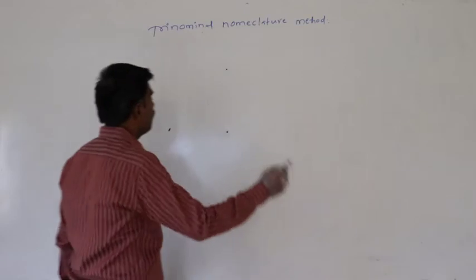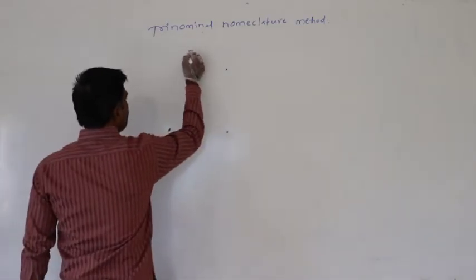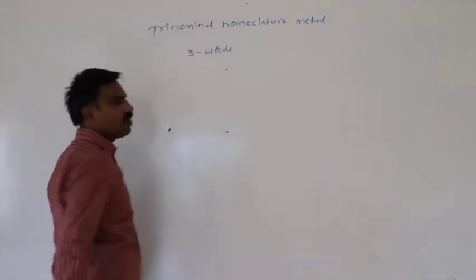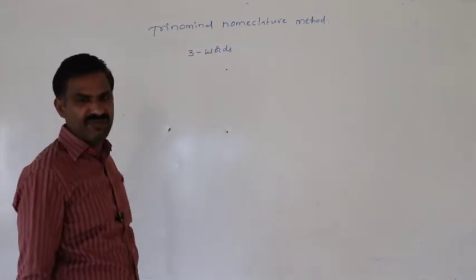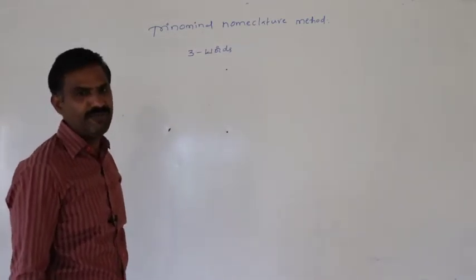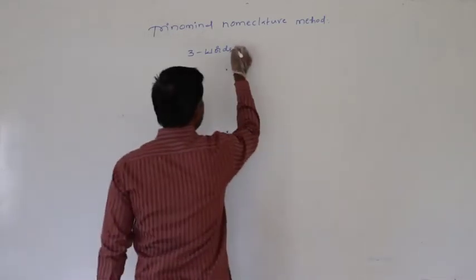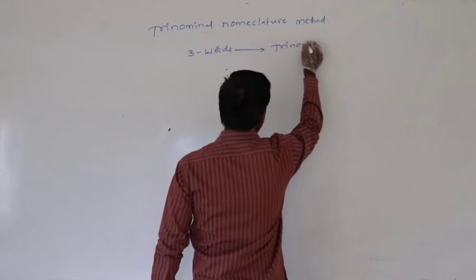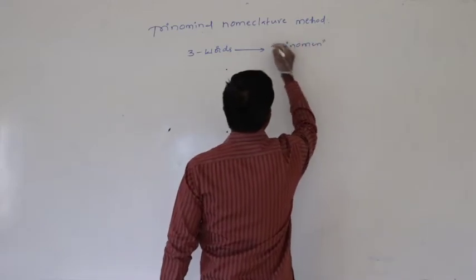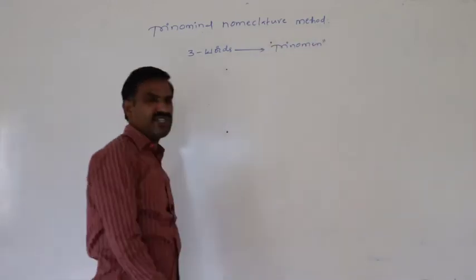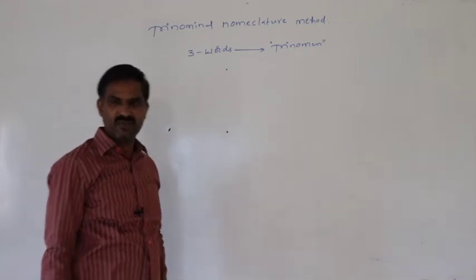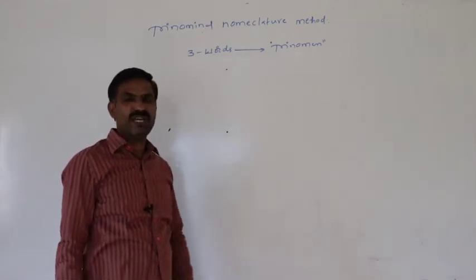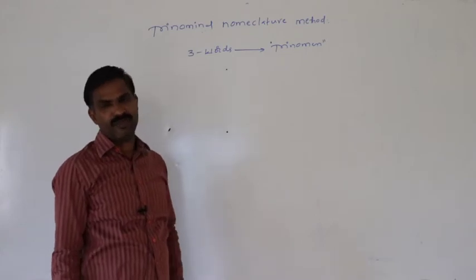In this case, we must use three words for framing a scientific name to the given individual. That name is said to be the trinomen. That scientific name which is framed with three words is said to be the trinomen.